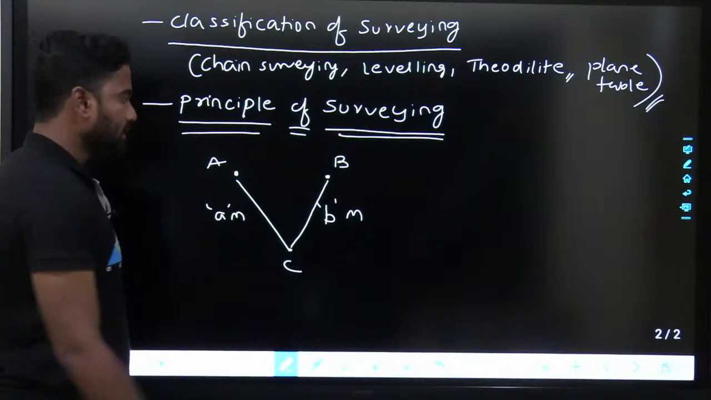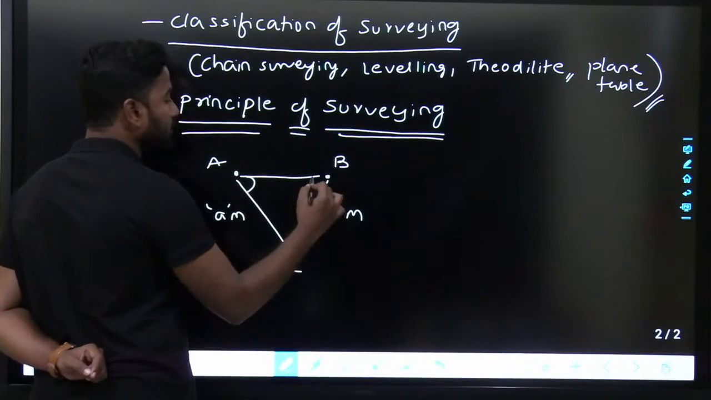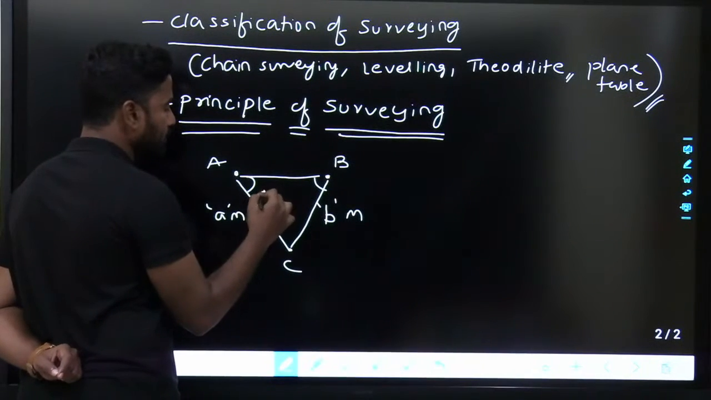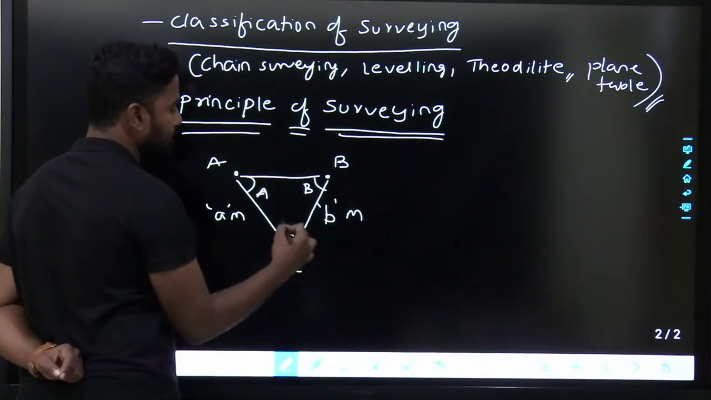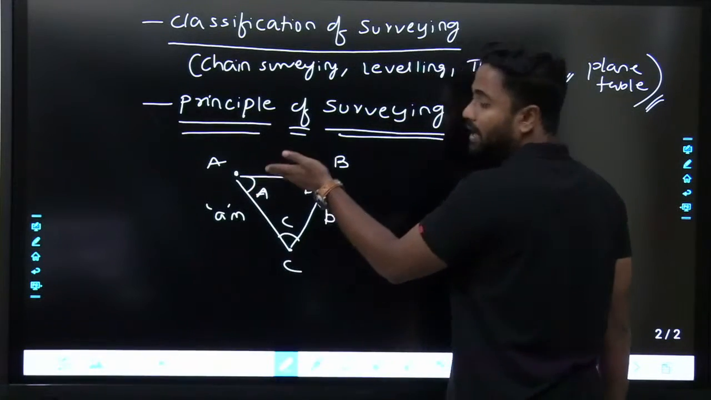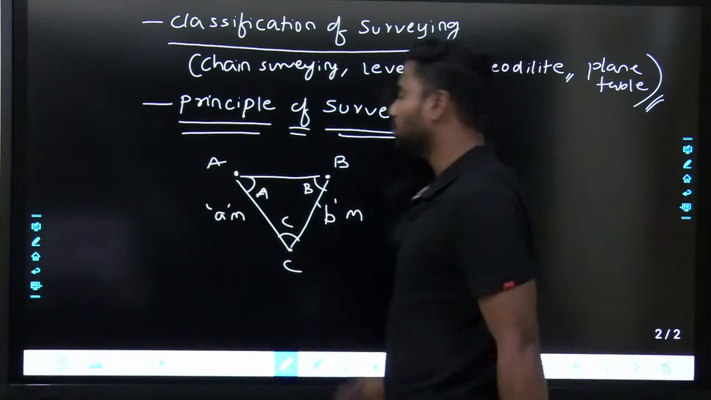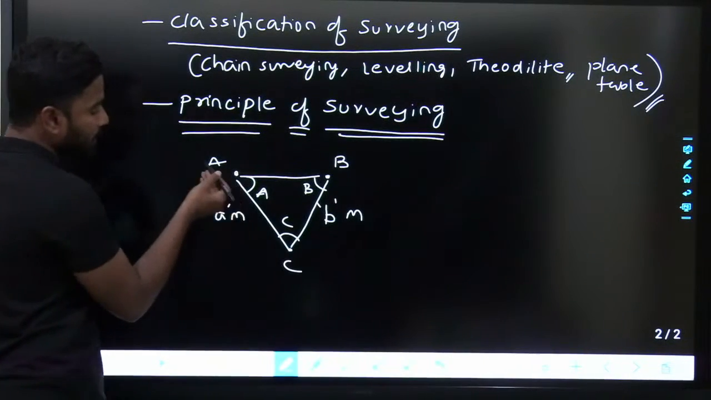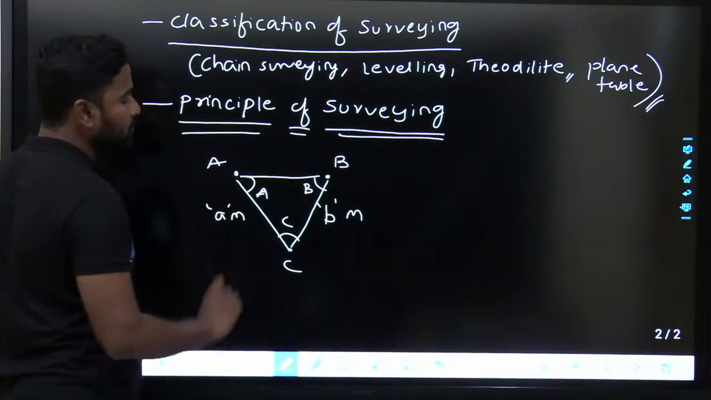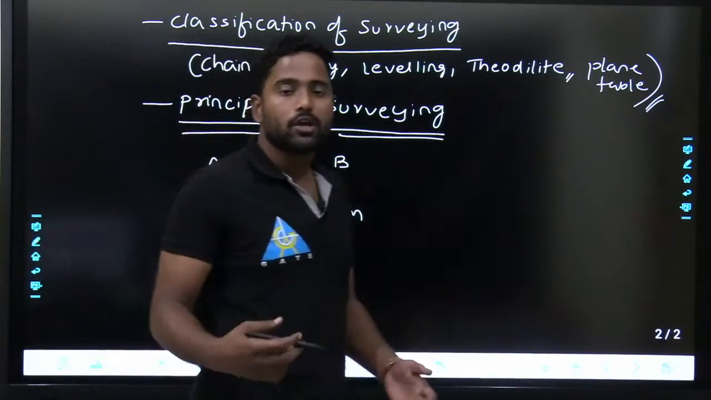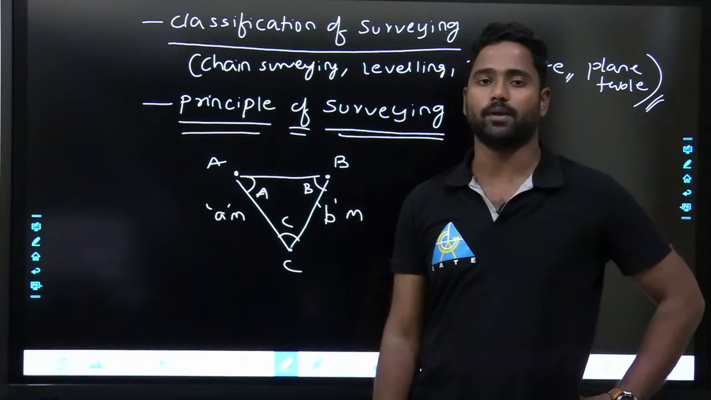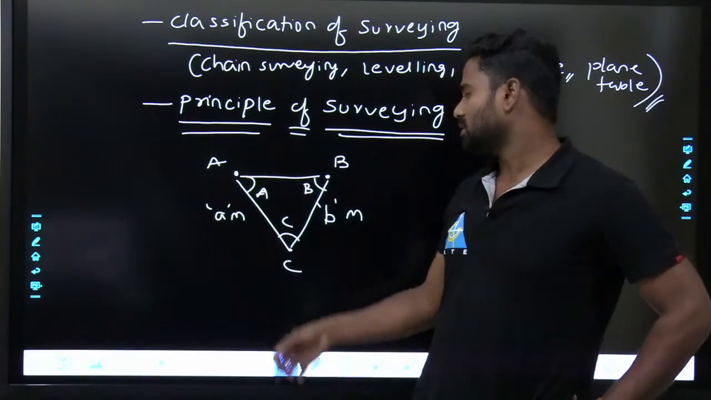You can say it like this, or you can measure the angles. C is at an angle of, let us say, A degrees at point A, and an angle of B degrees at point B. At this orientation, you will see C at a distance of A meters, or from here at a distance of B meters at an angle of B, and you will locate C. Like this, location of a point with respect to the other 2 points is considered as the principle of surveying.